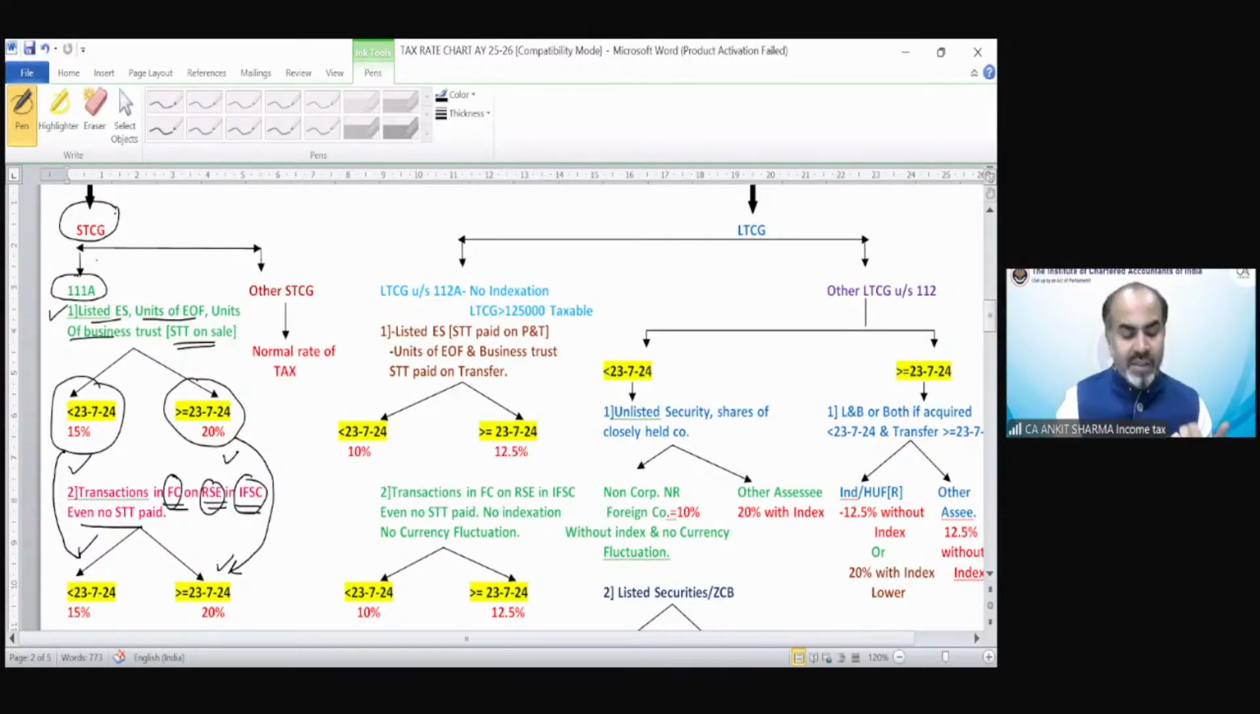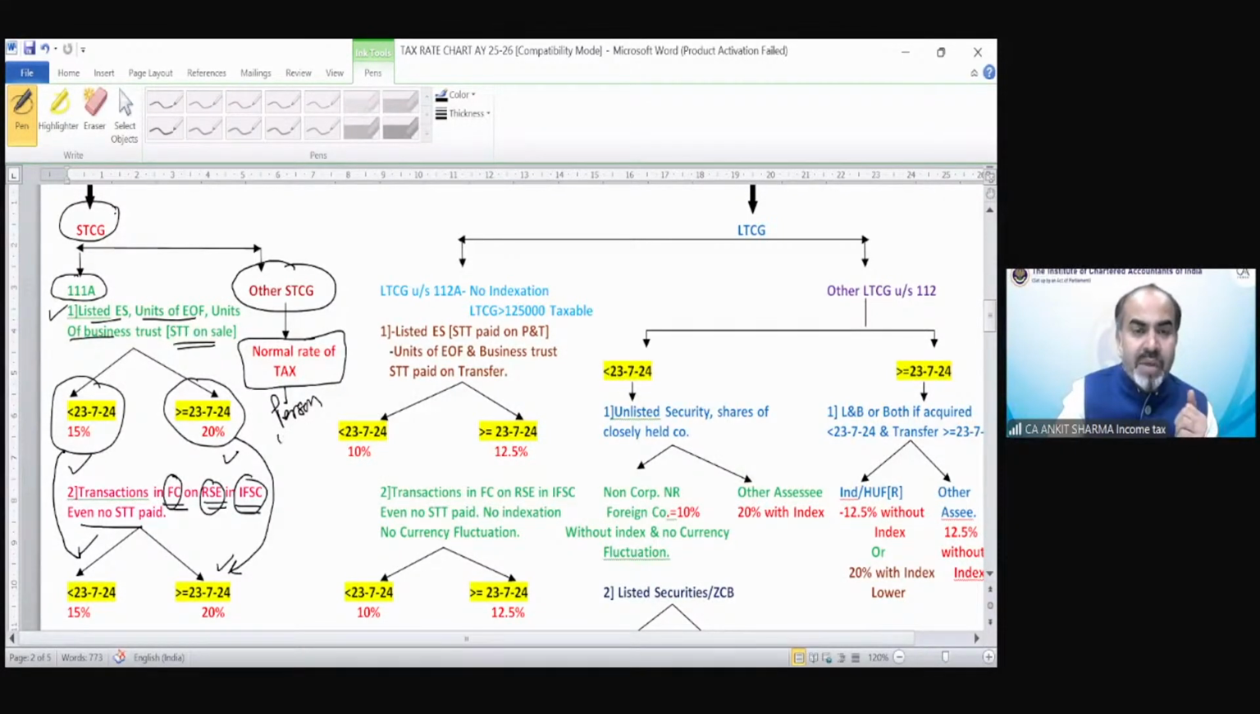I can learn like this. If that is equity share, units of UTI, or units of EOF or business trust, STT paid. Or IFSC, recognized stock exchange, no STT paid. The rate would be the same. Either it would be 15%, or it would be 20%. Okay. So other short-term capital gain having normal rate of tax provision applicability as per person wise.